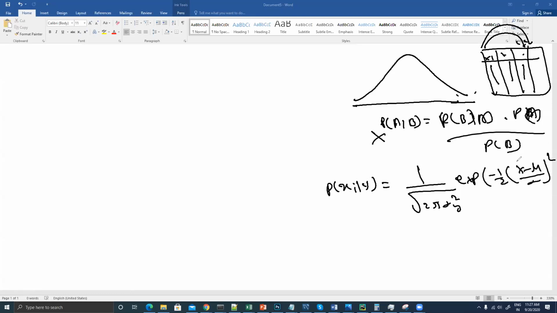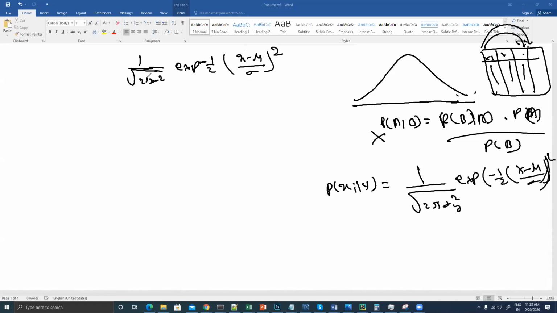I think this is something that we have already learned in our previous stats classes. So what is the formula for a normal distribution? It is 1 by root of 2 pi sigma square, exponent of minus 1 by 2 into x minus mu by sigma, of whole square.